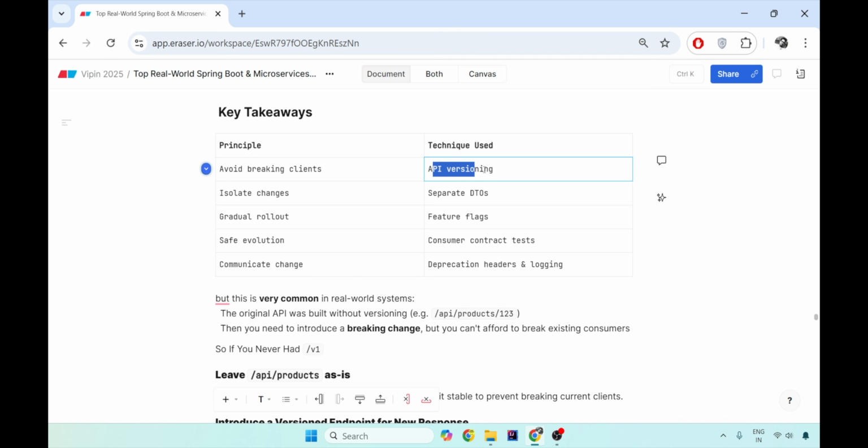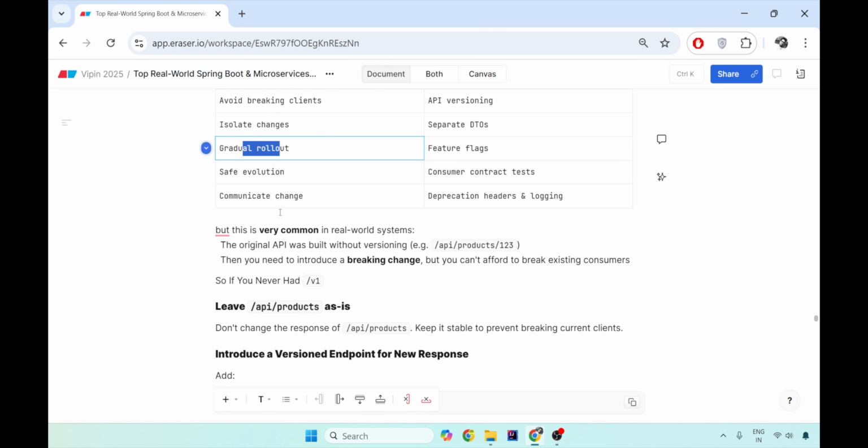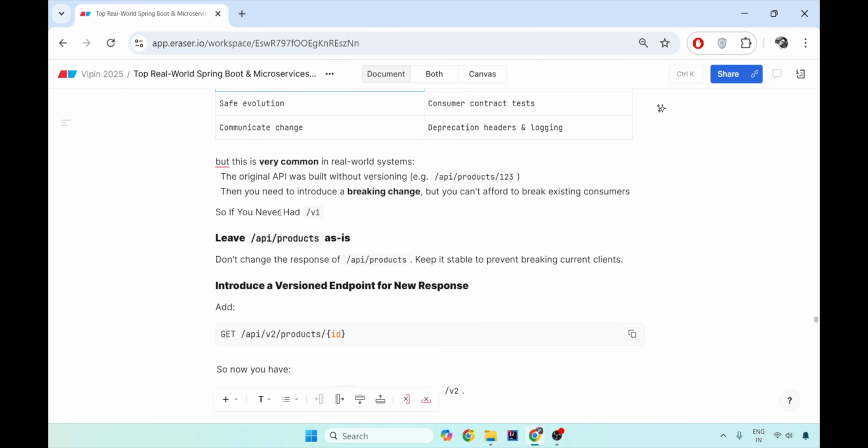Isolate the changes by separating the two different DTOs. You can gradually roll out from V1 to V2 with feature flag evaluation. And you can communicate your changes: this is the change, this is a good-to-have functionality. If you want, you can migrate, or you can continue using the old one and slowly, gradually migrate,